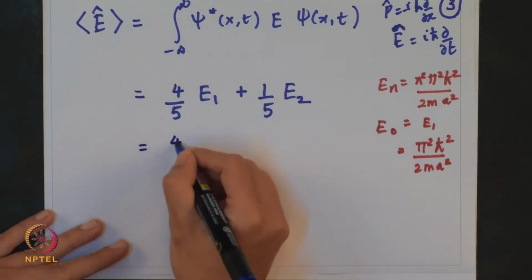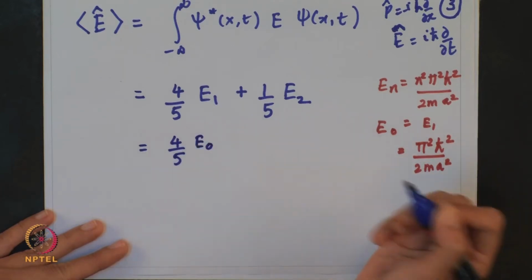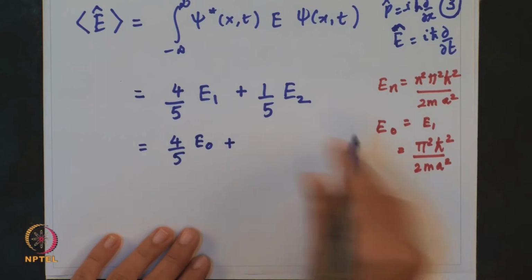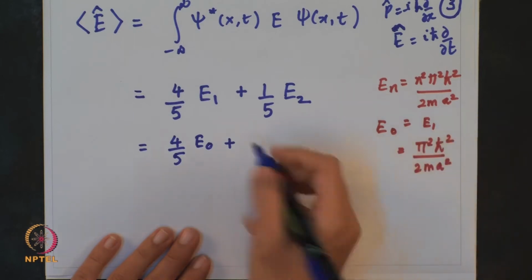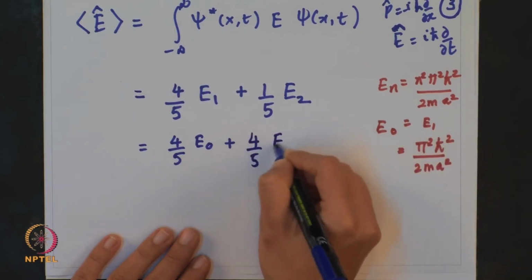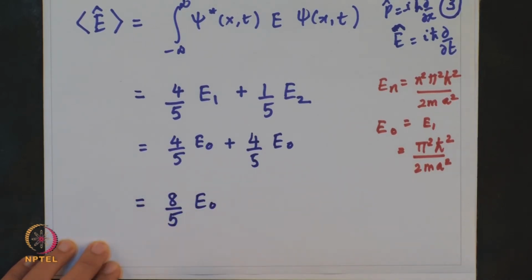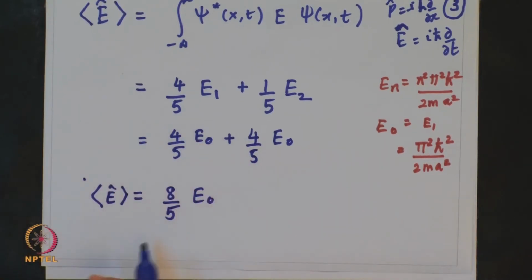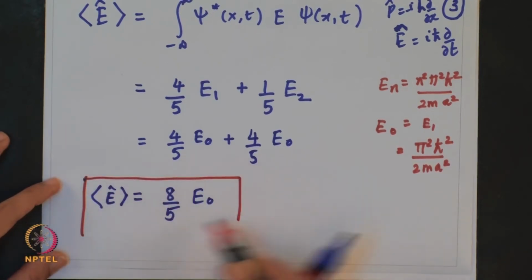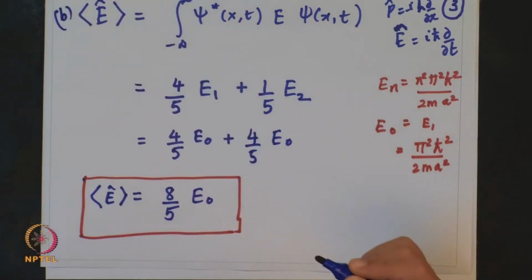Simply, I can write this as 4 by 5 E1, which is E naught, plus, E2 will be n square times E naught, which is 4 E naught, times 1 by 5. So, in the end what I obtain is this. This is the solution to the second part. So, this was part B of the problem, and now let us go to part C.